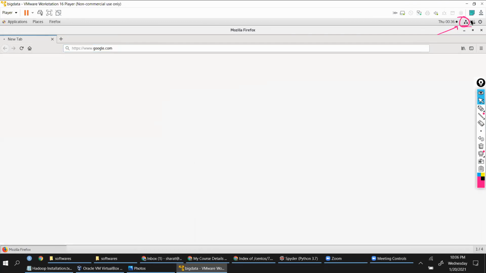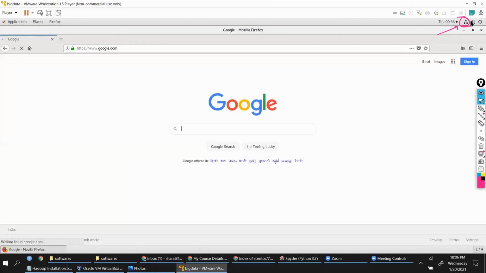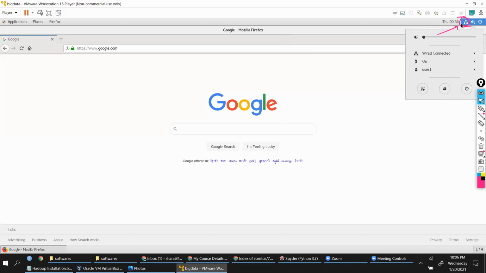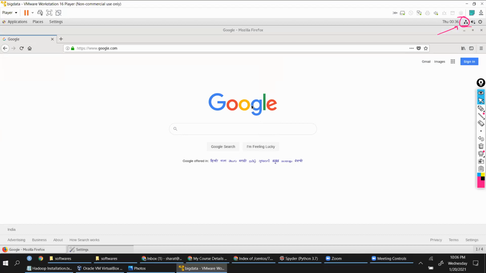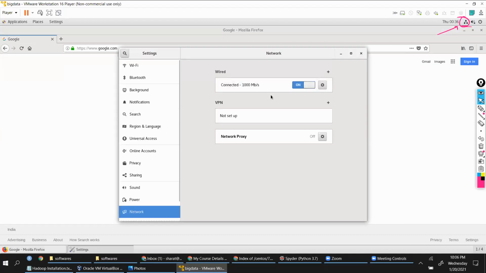Now, if your internet is not working, click on this button, and here you will see settings. You can also see wired connected or not connected. You'll see that option. Click on that, and wired settings. It will open this screen. If your network is not switched on, you can click on this. This will enable your internet.